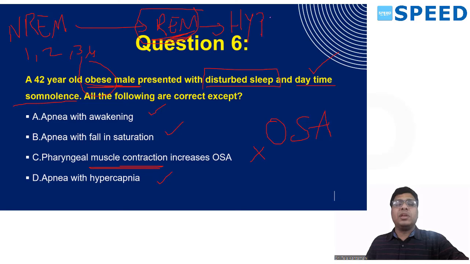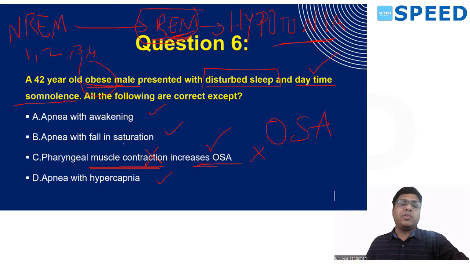Hypotonia of musculature, that is laxity or relaxation of musculature, causes obstructive sleep apnea. So whenever he is in REM sleep, he will have hypotonia. There will be increased relaxation of muscles that causes increased OSA.